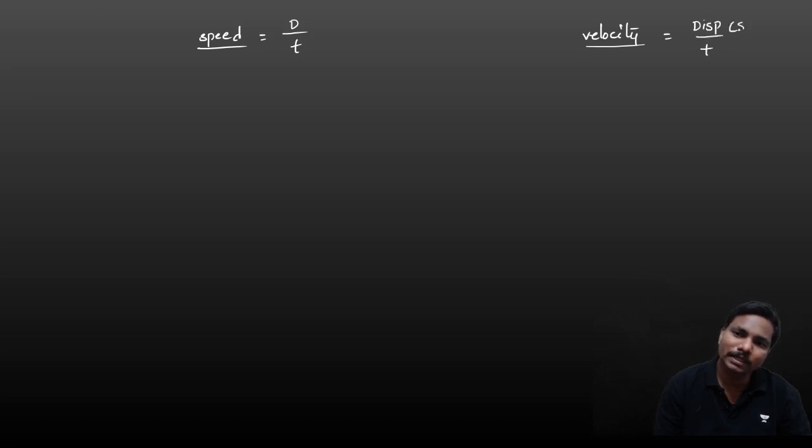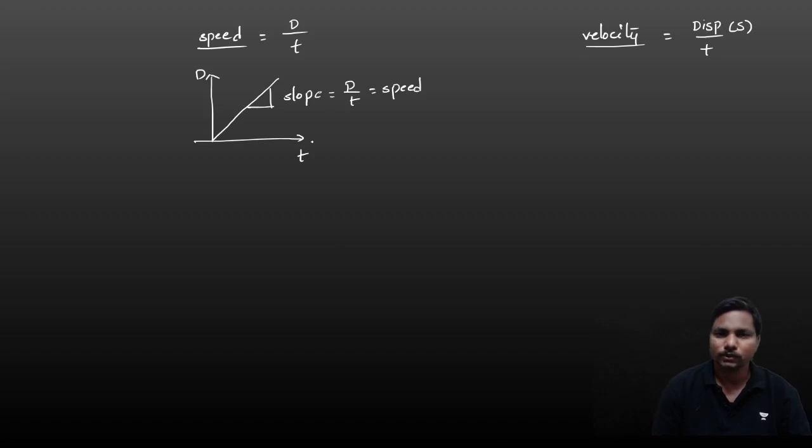Displacement is generally denoted with the letter S. Okay, so if you draw the curve between these two, as time changes, distance changes. That means it is uniform, that is a linear slope. So here you will get the question: the slope of distance time graph gives what? The slope of distance time graph gives speed. Okay, slope of distance and time graph gives speed.